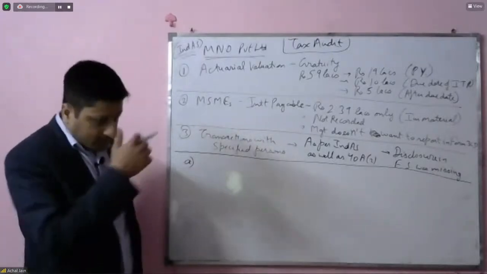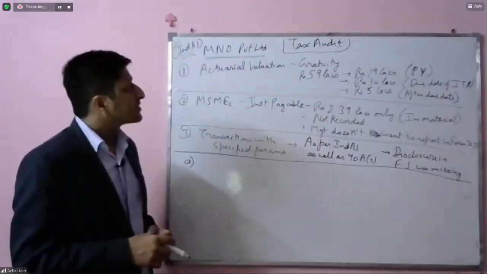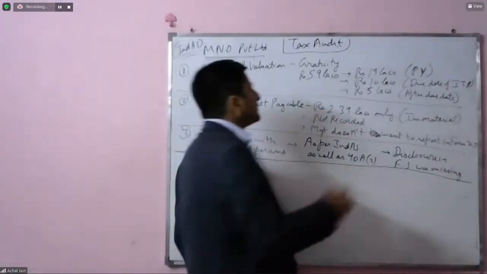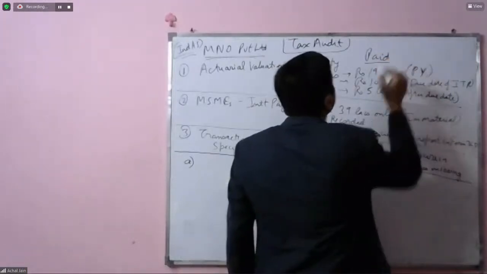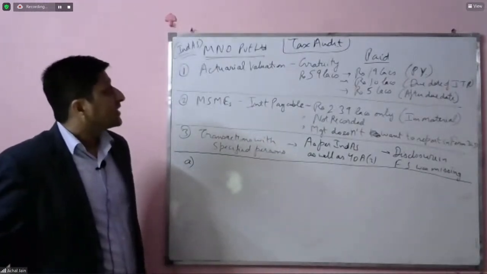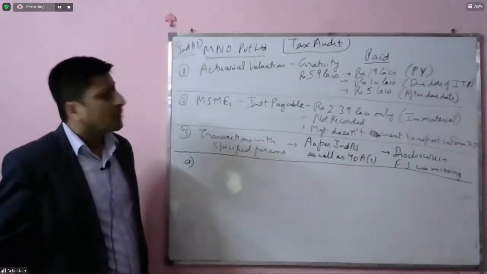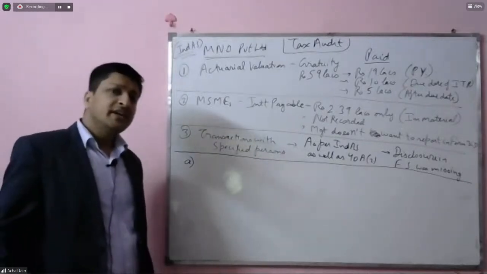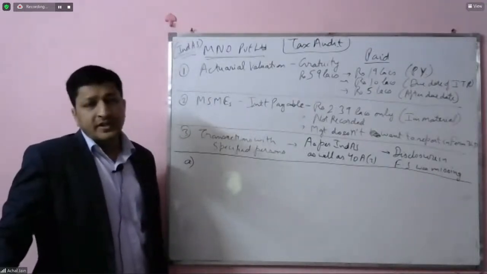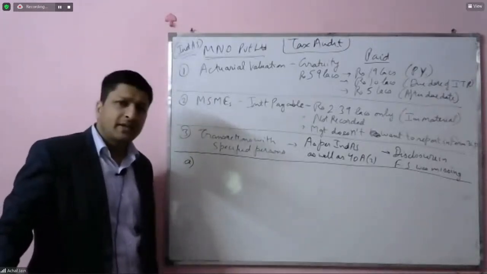I'll just quickly repeat. First is about actuarial valuation, which has been done as per Ind AS. 59 lakhs was the total amount. 19 lakhs paid during the previous year, 10 lakhs paid up to the due date of furnishing ITR and 5 lakhs after the due date. And there is no clarity as to what amount is required to be reported in Form 3CD. For MSMEs, 2.39 lakhs has not been recorded in the books because this was immaterial.